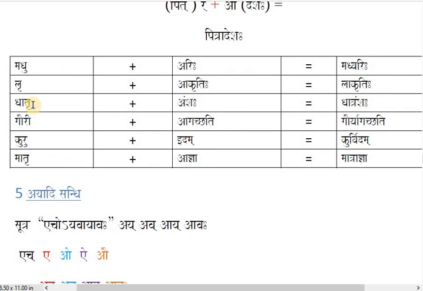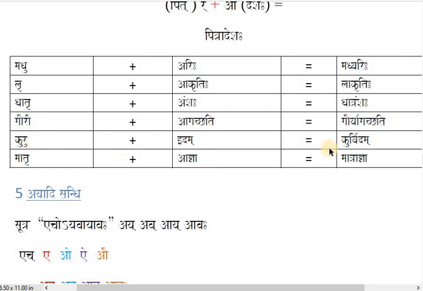Dhatru plus Ansaha. Ru vowel converts to Ra consonant. Dhatra, and Ansah, Dhatransah. Gauri plus agachati. Gauri, E converts to Ya, halant Ya. Gaurya and agachati, Gaurya gachati. Kuru plus idam. U converted to Va, as per the rule. So Kurva and idam, Kurv and idam.